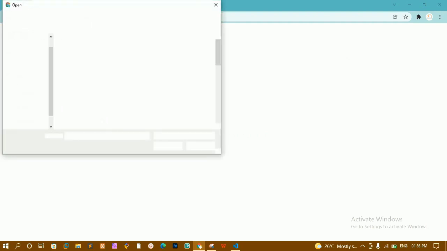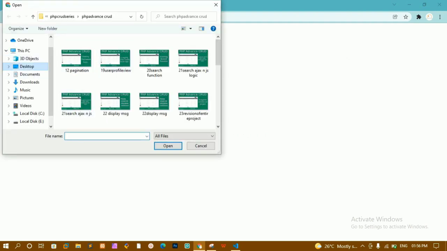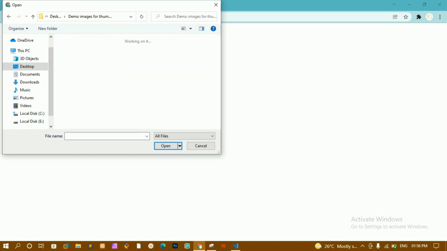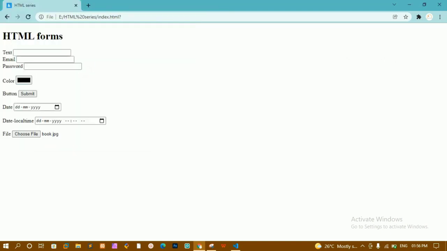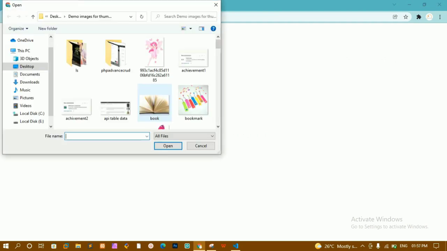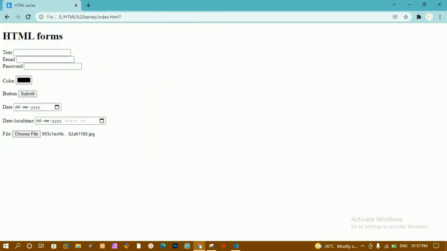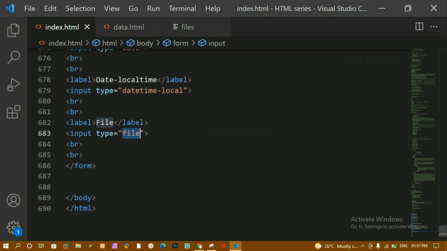When I click on this, it will open this one, and from here I can just select any image, and from here let me just select this book, open. You can see now here I am having book.jpg. Whenever we are inserting the data inside the database, when we click on submit button, that image will be selected and that image will go inside the database. Now here let me just select this one. Now you can see here I am having this image name. This is how we are going to use type is equal to file.